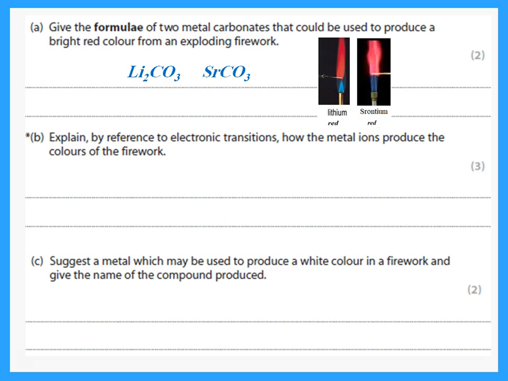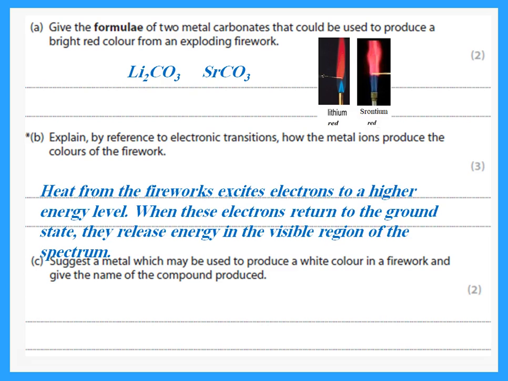Explain by reference to electronic transitions how the metal ions produce the colors. Again, how do they produce the colors? We said the heat from the fireworks, he's talking about fireworks in this question, excites electrons to a higher energy level. When these electrons return to the ground state, they release energy in the visible region, and that is why we see a color.